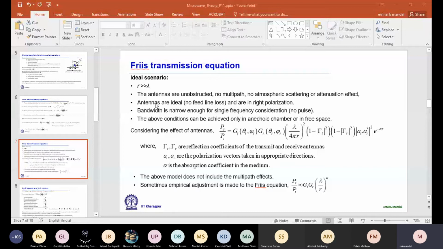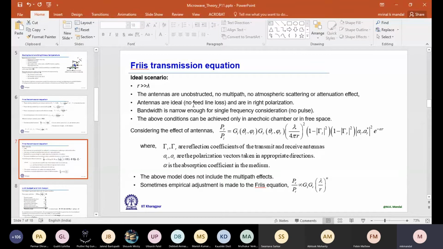Well, we also did not consider any feed line loss. When we excite any antenna by using a cable, we will have some loss inside the cable as well as the return loss of the antenna. So not 100% of the power is accepted by the antenna, we have some impedance mismatch.